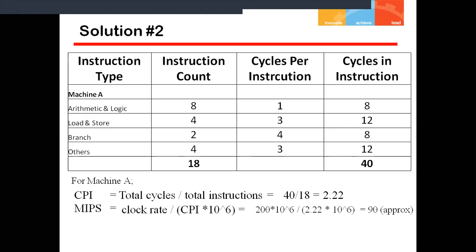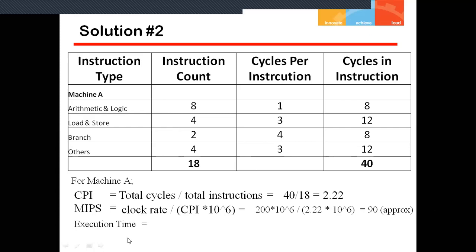That is the MIPS rating. It means this machine has a MIPS rating, meaning it has the capability to execute 90 million instructions per second. Now, the third factor we have to calculate is the execution time.